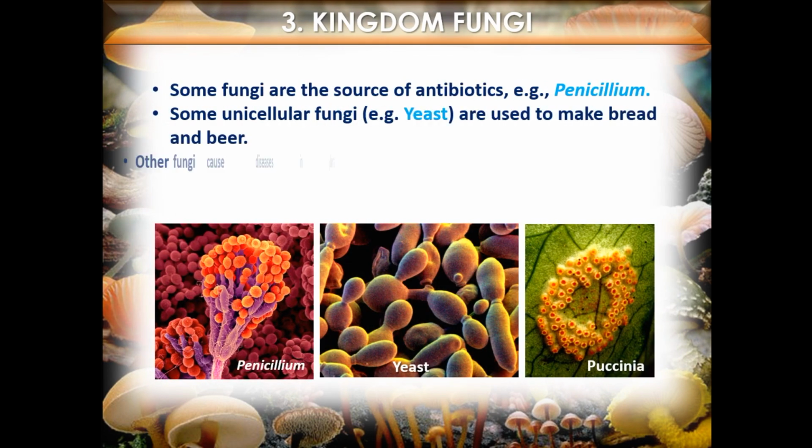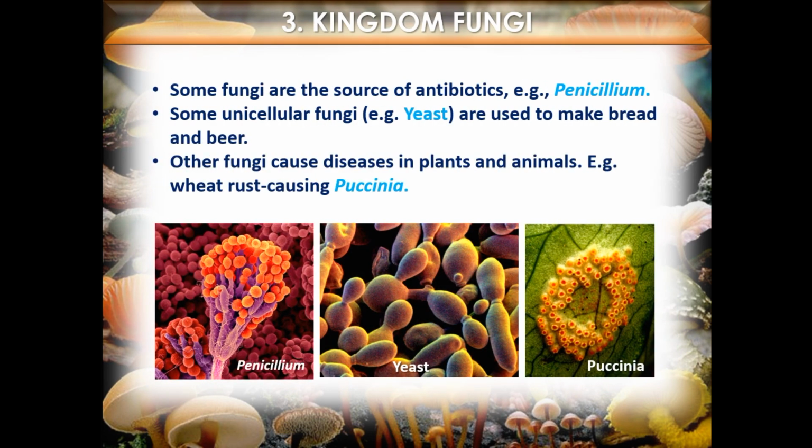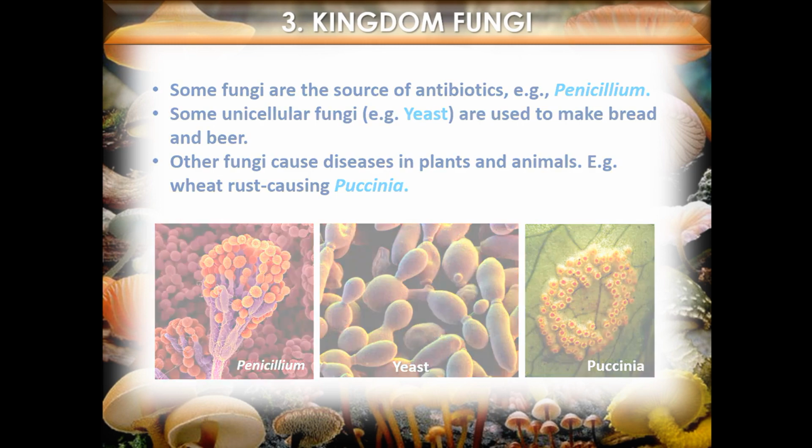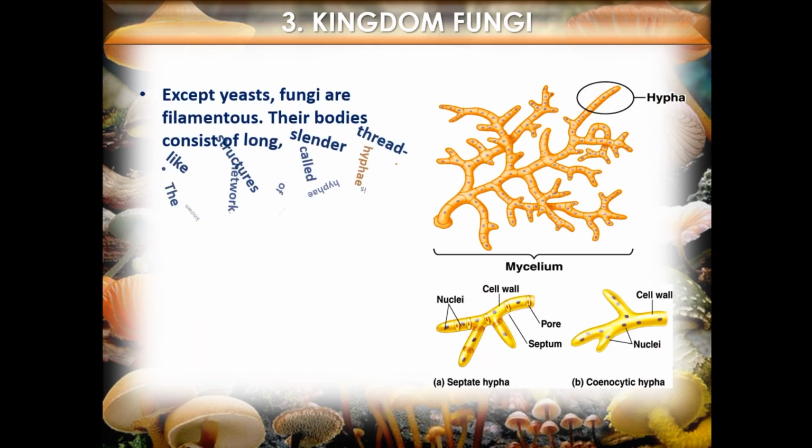Some fungi are the source of antibiotics, for example, Penicillium. Some unicellular fungi, for example, yeast, are used to make bread and beer. Other fungi cause diseases in plants and animals. Example, wheat rust caused by Puccinia.